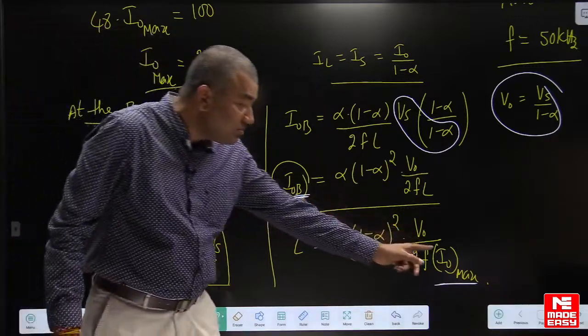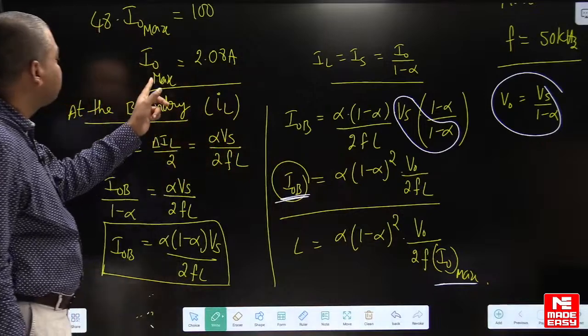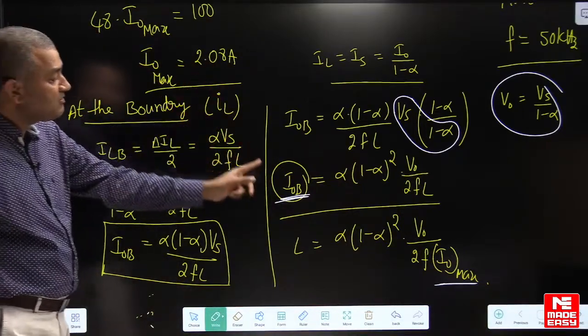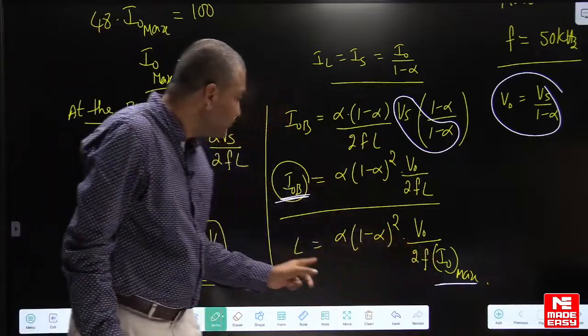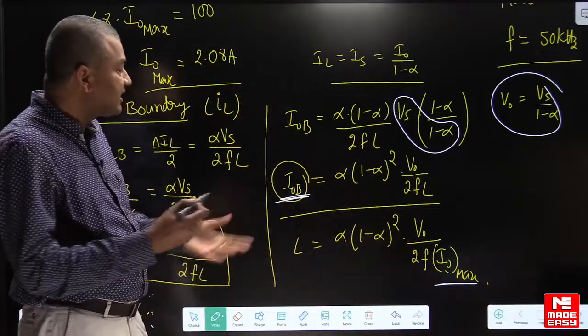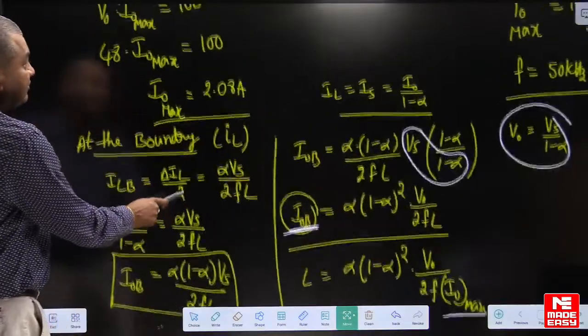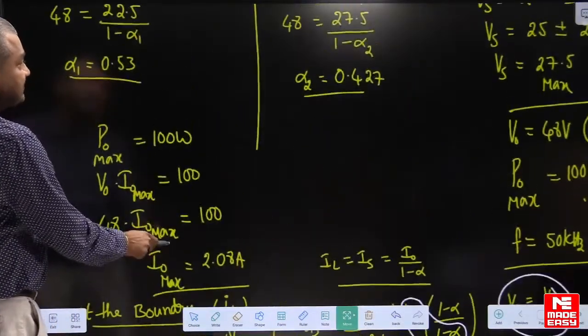This is the maximum output current that is possible, because maximum output power is given. From that we calculated maximum output current. So now you can calculate inductor for both the cases, right? You can use this formula now, right?